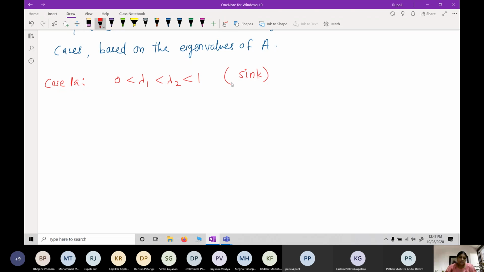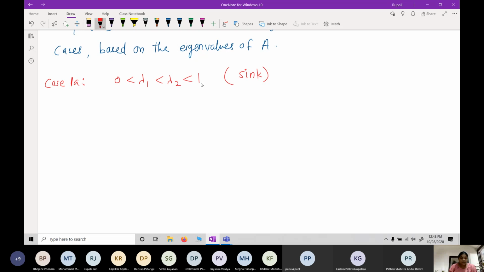Okay. So now consider the eigenvalues of A satisfying this inequality: 0 is strictly less than lambda 1, strictly less than lambda 2, and strictly less than 1. It means A has two distinct real eigenvalues that are non-zero and between 0 and 1.